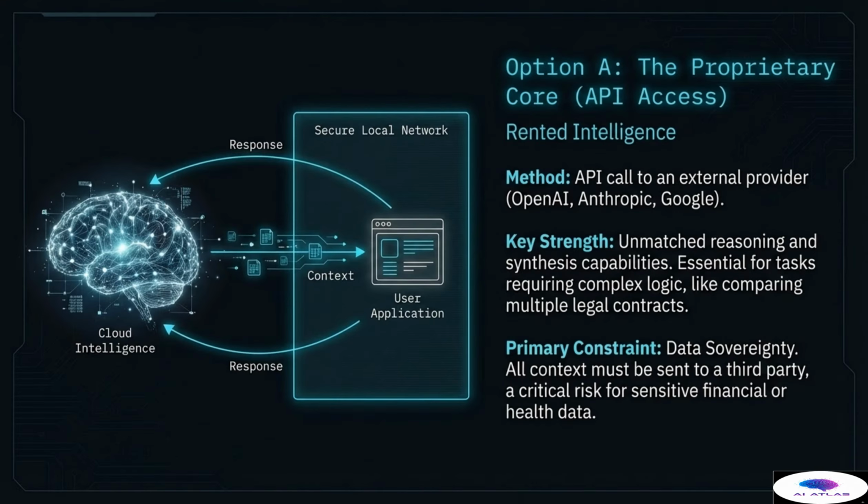Option A represents rented intelligence, the proprietary core accessed via API. The operational method is straightforward. A secure API call is made from our local network to a major external provider like OpenAI, Anthropic, or Google. This architecture involves sending the context and the prompt from our secure local network out to the cloud intelligence, which then performs the generation and returns a response.